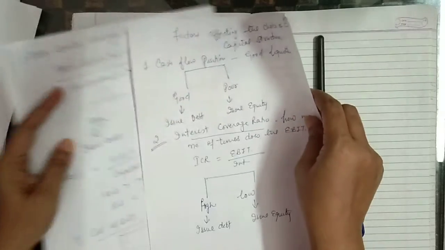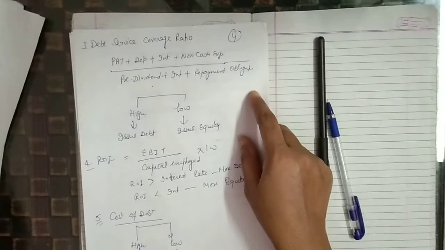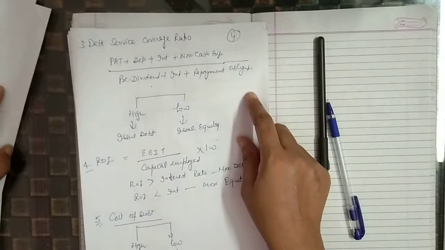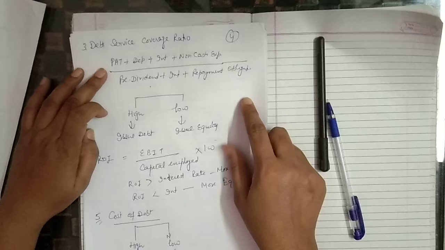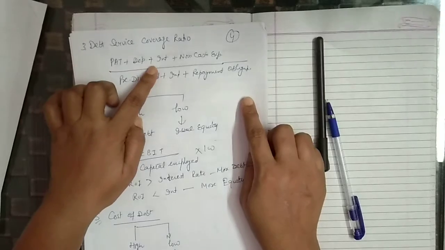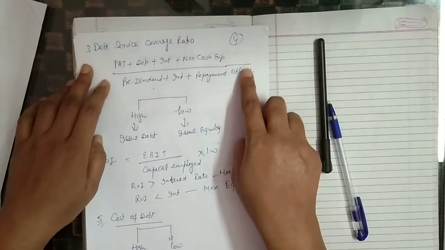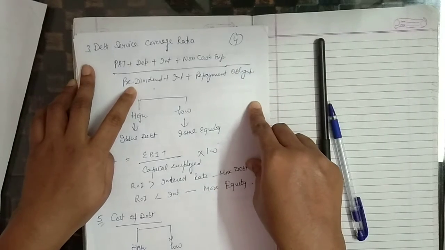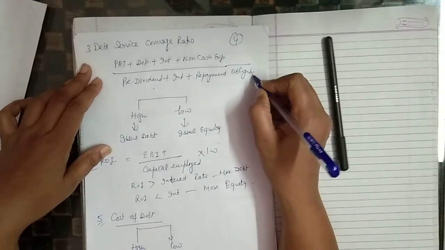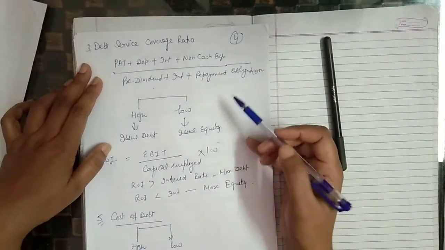And next point is debt service coverage ratio. Debt service coverage ratio means how much amount a company has to pay as a debt. Profit after tax, add depreciation, which is not paid in cash, interest, fixed interest charges, non-cash expenses, the expenses which are not paid in cash, divided by preference share dividend, interest plus any repayment obligation which a company has to pay during this year, such as bank loan or any other payment.